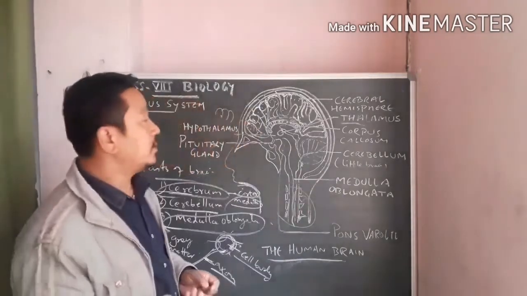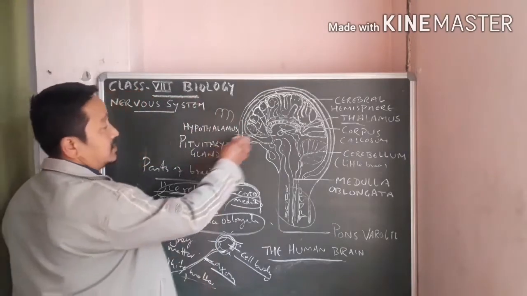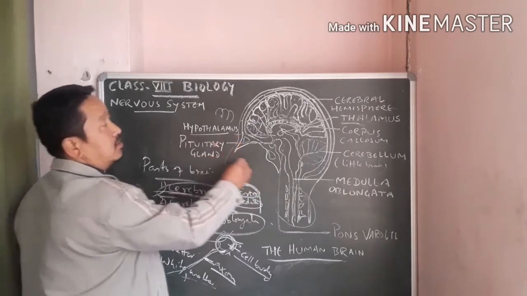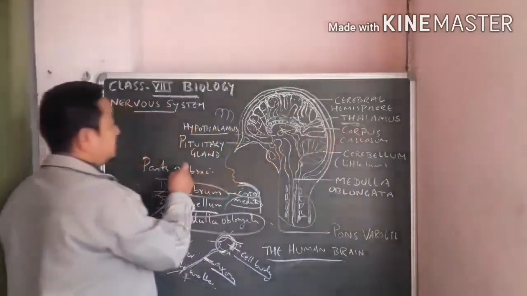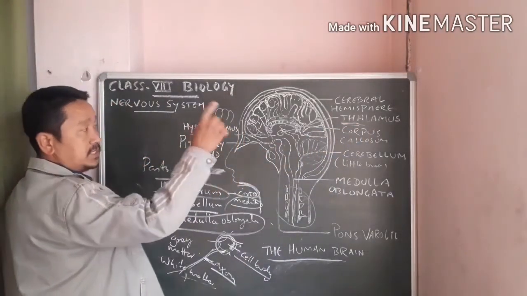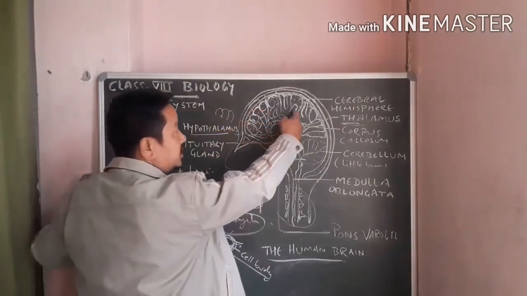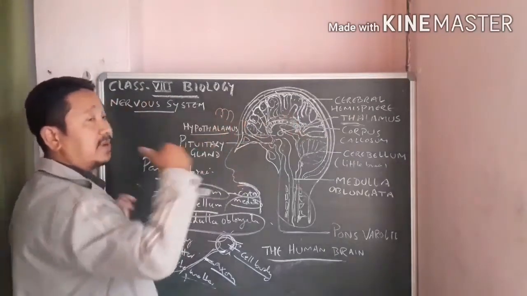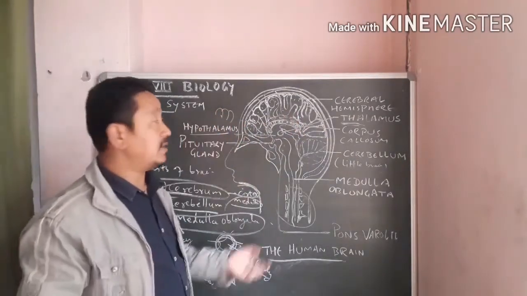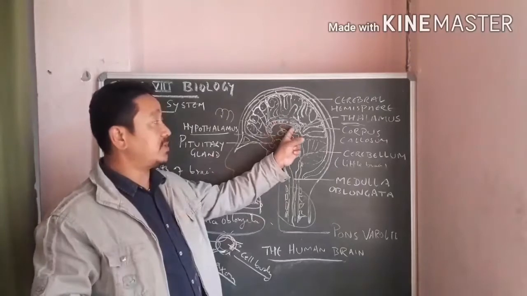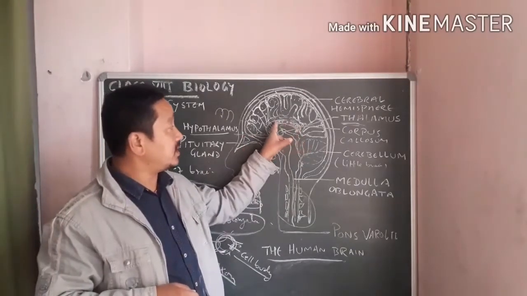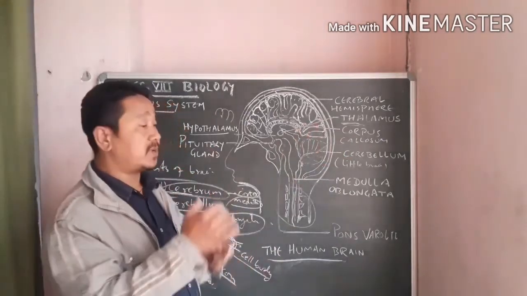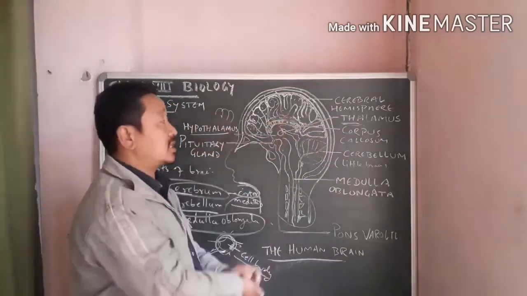Then we have the hypothalamus. These are mainly the three parts of the brain. Besides this, you find the hypothalamus here, the thalamus here, and the pituitary gland. You see these two cerebral hemispheres. As I told you before, your cerebrum is divided into halves, right and left. The right and left cerebral hemispheres are connected by means of this seat, which is called the corpus callosum. Its function is to convey messages from one cerebral hemisphere to the other.